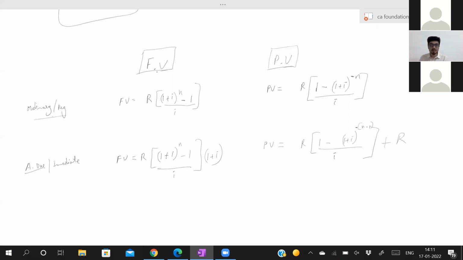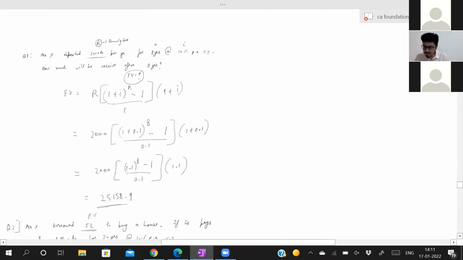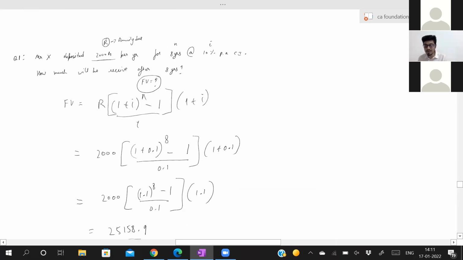In exam, you cannot take your formula sheet and go. For your exam, you have to compulsorily memorize this formula. Now, we have done a few sums. If you remember question number 1, X deposited 2,000 rupees per year for 8 years. That 2,000 rupees depositing every year is your annuity amount.